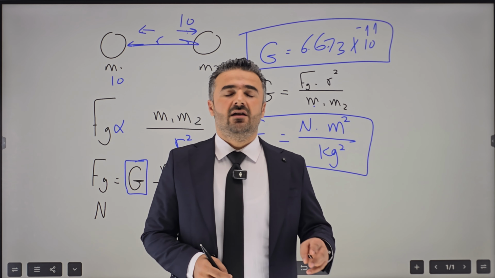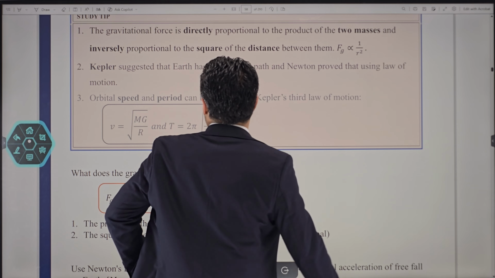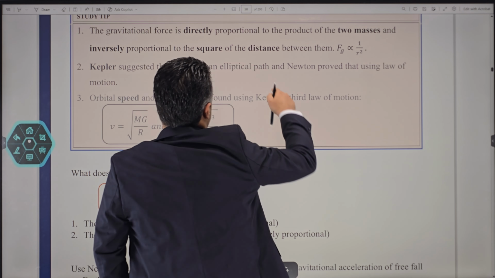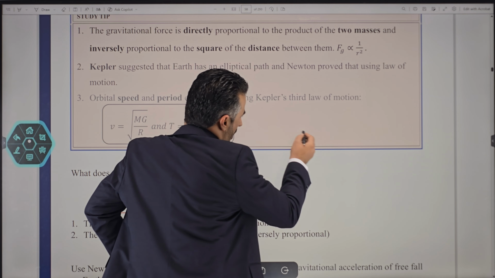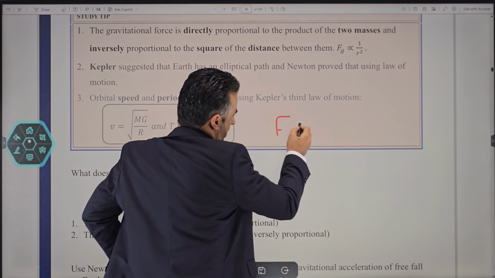Now we have a few study tips, and you need to remember those. The first one says gravitational force is directly proportional to the what? To the product of the two masses, which we just said, and of course inversely proportional to the square of the distance between the two. Now we can rewrite the equation this way too. We can say gravitational force is directly proportional to the two masses, m1 and m2, and inversely proportional to the square of the distance between the two masses as well.